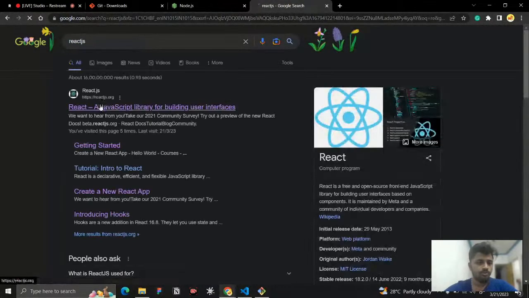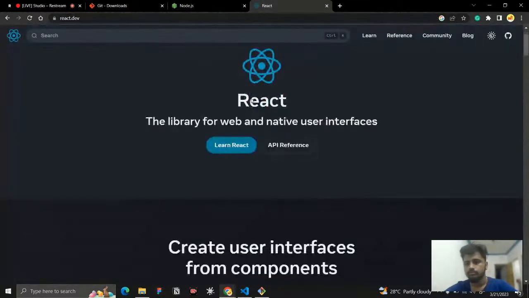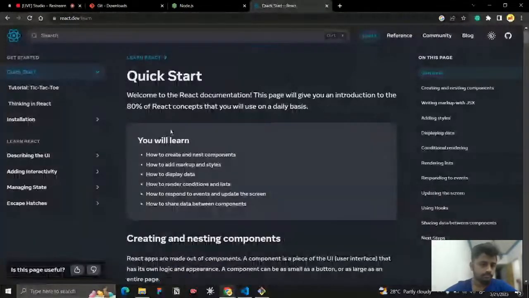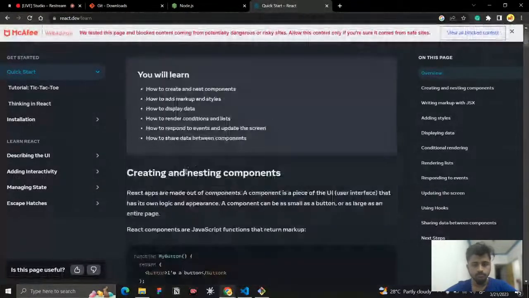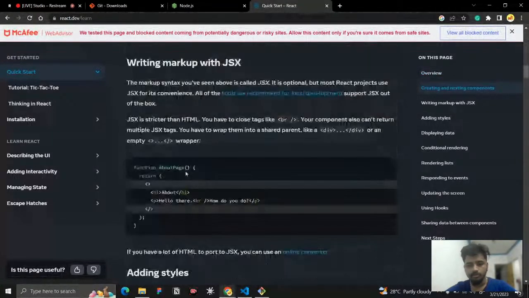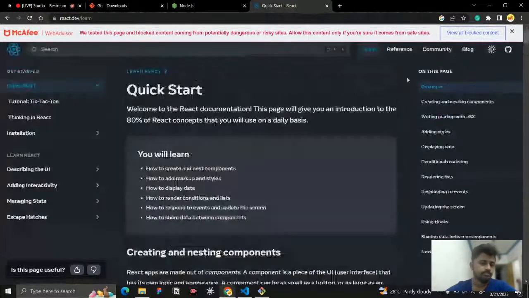Okay, let us go to the React documentation. Learn React. They have updated everything to newer components.